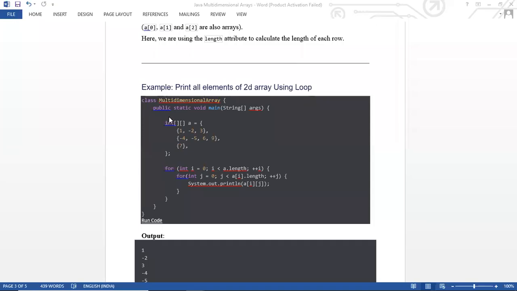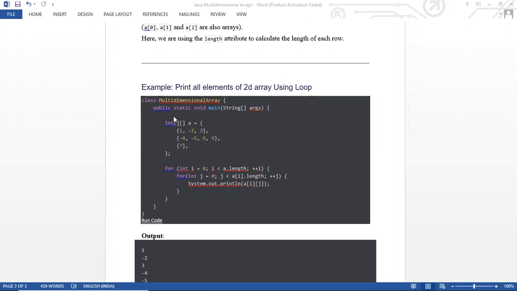Look at this. That is a 2D array, or the multi-dimensional array example. We are using the for loop. What we are doing is just printing each and every array element onto the screen. Now look at this.